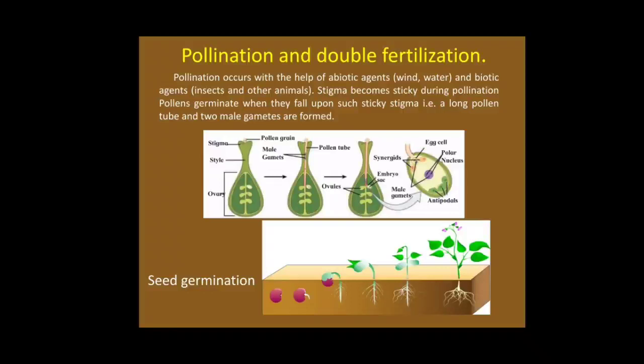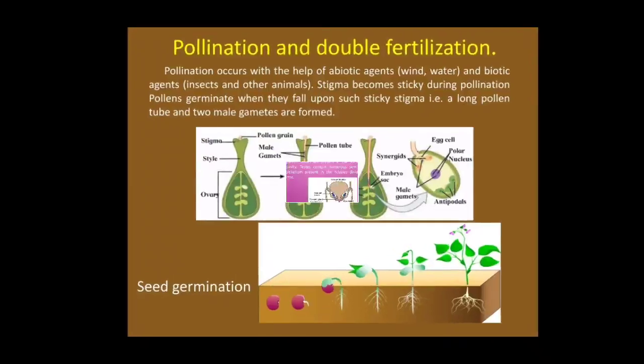Seed germination. The ovule develops into a seed and the ovary into a fruit after fertilization. Seeds fall upon the ground and fruits break up, and they germinate in the soil under favorable conditions. The zygote develops at the cost of the food stored in the endosperm of the seed, and thus a new plantlet is formed. This is called seed germination.